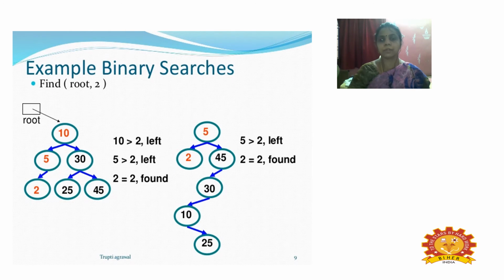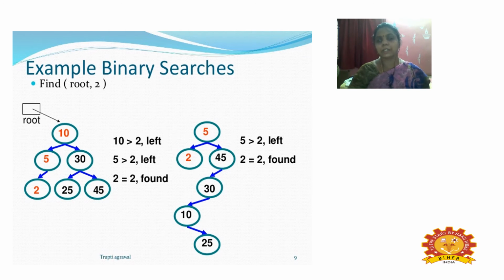For that purpose we are checking each and every element of the node. Here the value we are comparing is 10, and the value 2 is less than 10, so we place the value 2 in the left subtree. Again we compare with 5: the value we compare against should be greater, and the value being placed should be less than the given criteria.